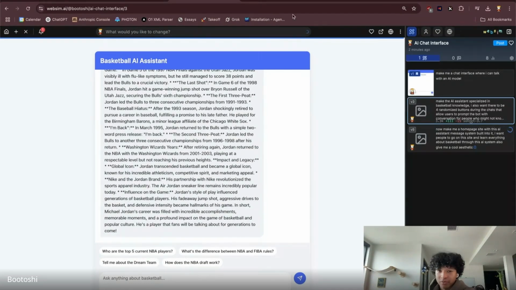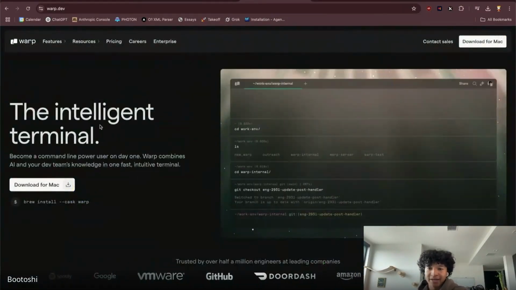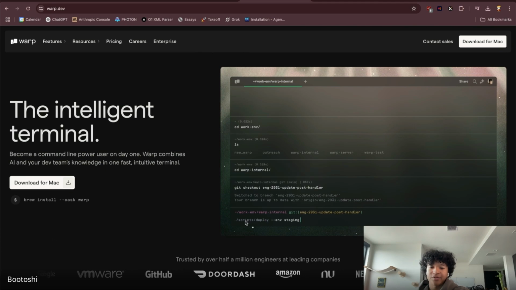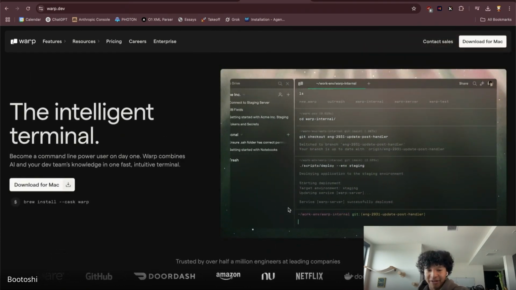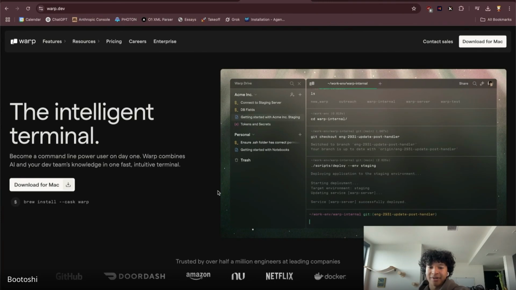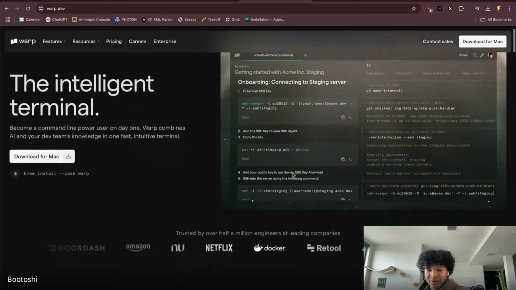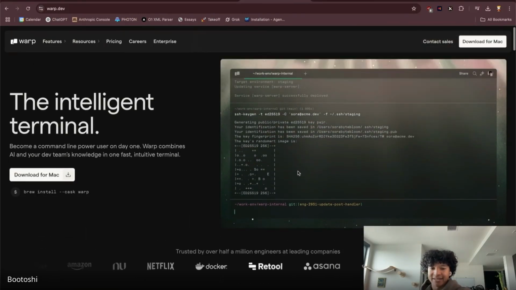But Warp is also cool. For people who don't know what they're talking about in chat, Warp is this AI terminal system, and it allows you to use natural language to interact with your computer. So sometimes I'll be lazy and I'll have a Git link, and I'm like, clone this Git link and save this project as this folder, or download this video from YouTube. And since it has an AI system built in the terminal, it knows how to do all of this.